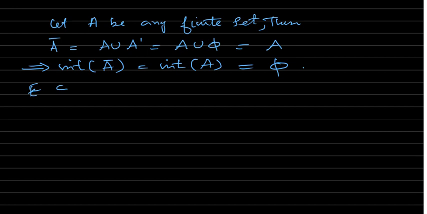If we have A as this set 1 by n, where n is greater than or equal to 1, then you can see this A closure is not the same as A. So in the above examples, A closure was the same as A.